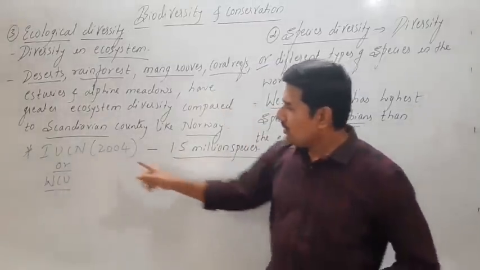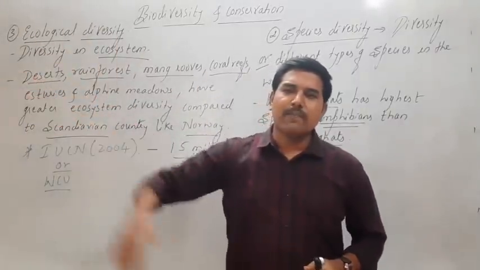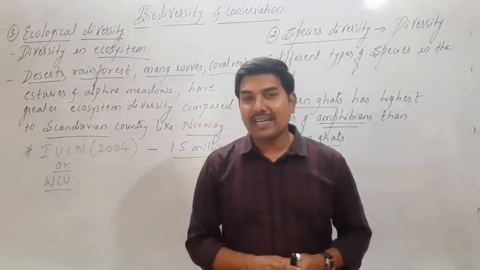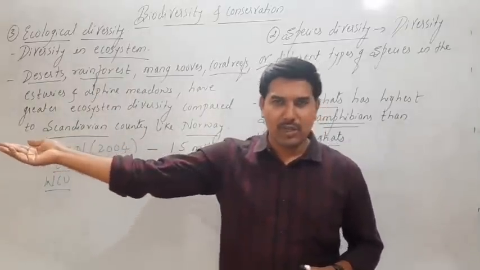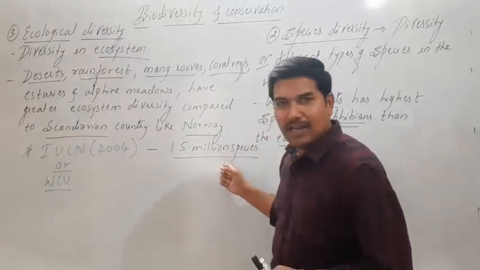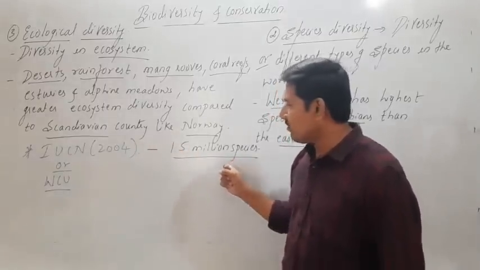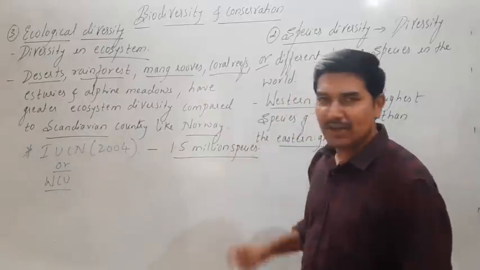Now from 2004 till now, many more species, more than 1.7 to 1.8 million, have been discovered, even more than that also. But here we are going by the NCLT part. According to 2004, 1.5 million species were discovered.